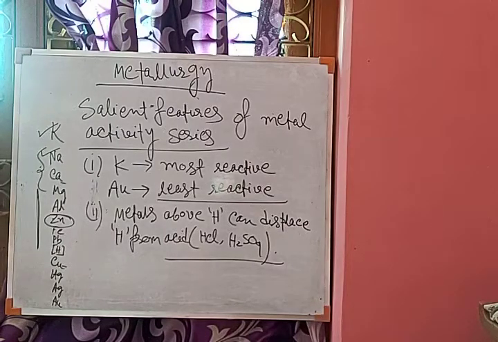The third thing is that we use gold in our ornaments, which means gold in its free state is very stable. We also use platinum ware in our daily life. If we are able to use gold and platinum, that means they are stable in their free state. So metals at the bottom of the activity series can exist in the free state, like platinum and gold, which occur free in nature.